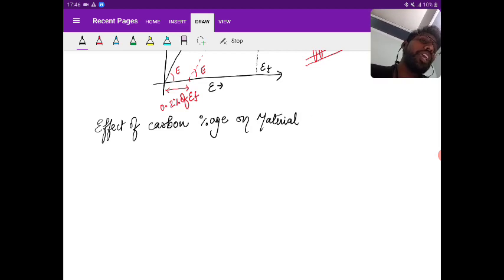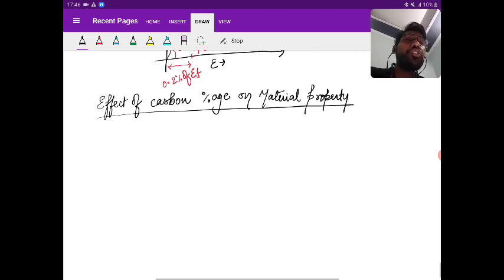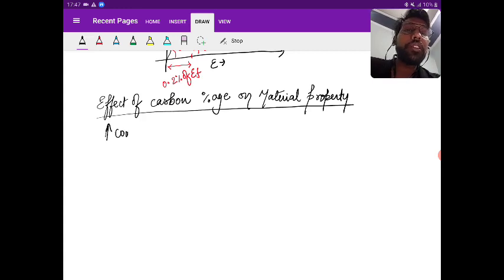Effect of carbon percentage on material property. So what will happen with increase in the carbon content or with decrease in the carbon content, right? So I'm just talking about one and we'll see all the parameters. So if I increase the carbon percentage, what will happen?